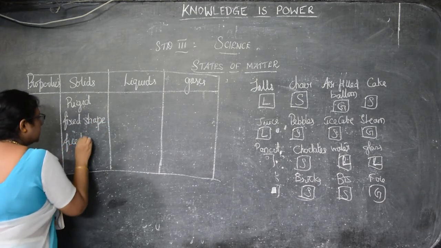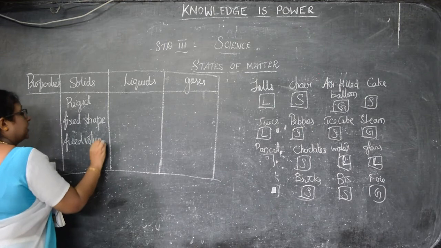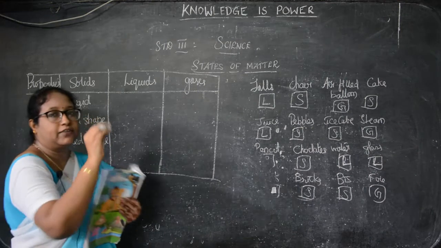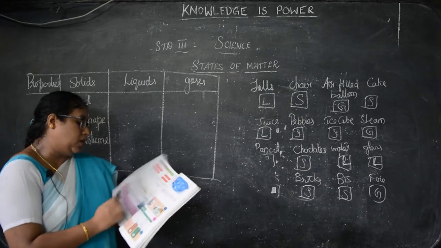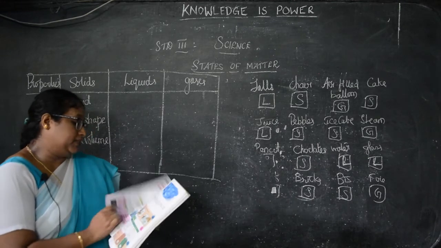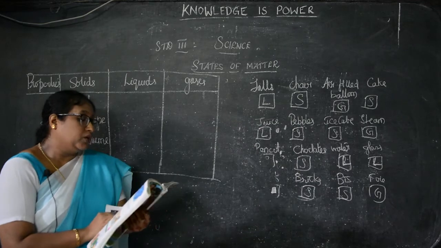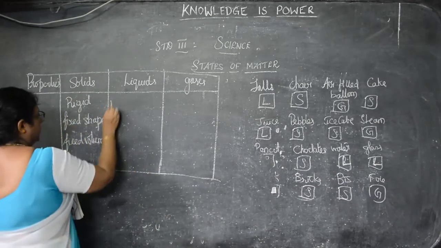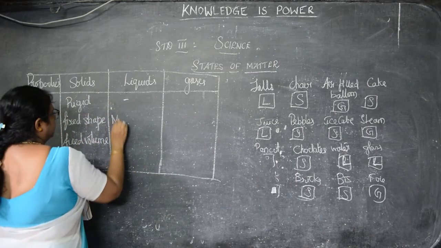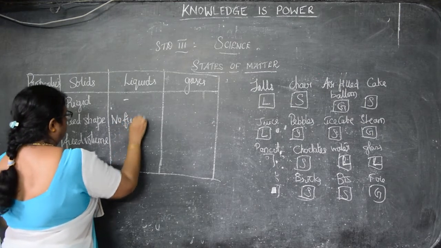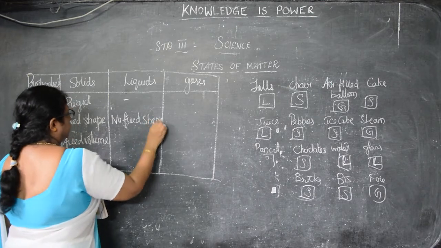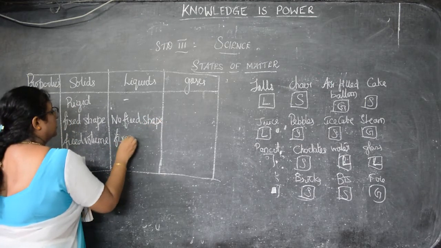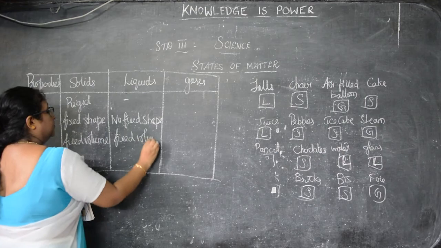If you have the book, you can take it down in your book, children, and those who do not have it can take it down in your rough notebook. Then the properties of liquids: no fixed shape and fixed volume.